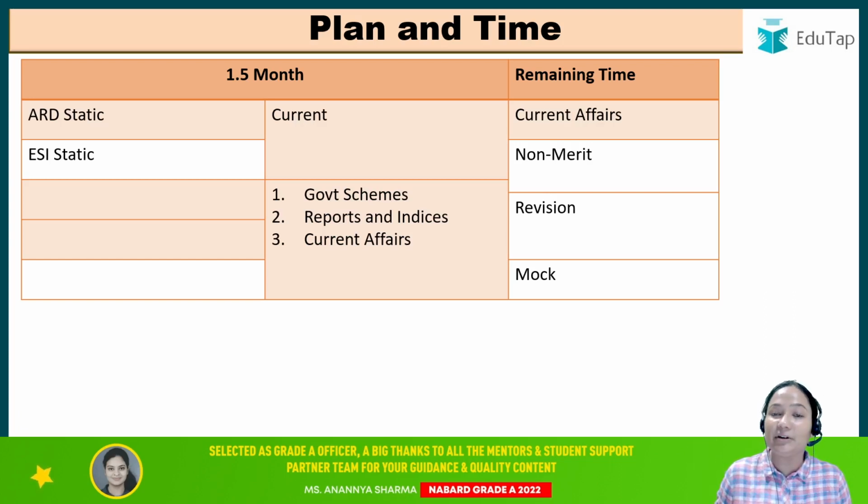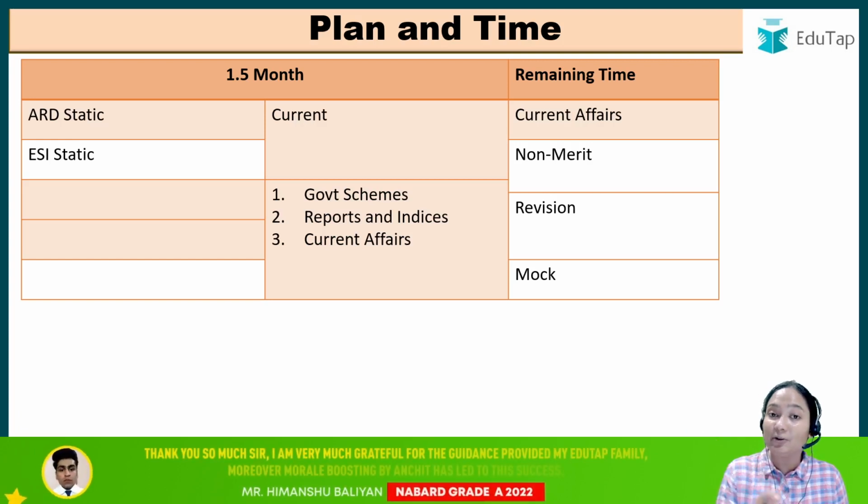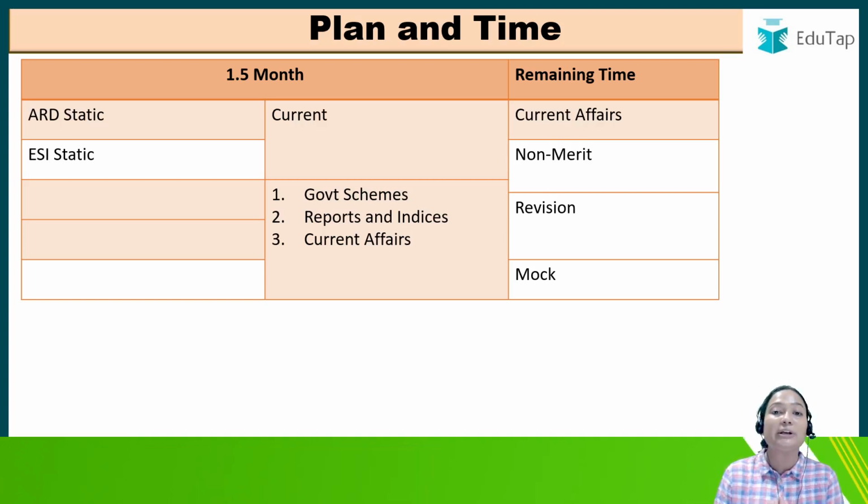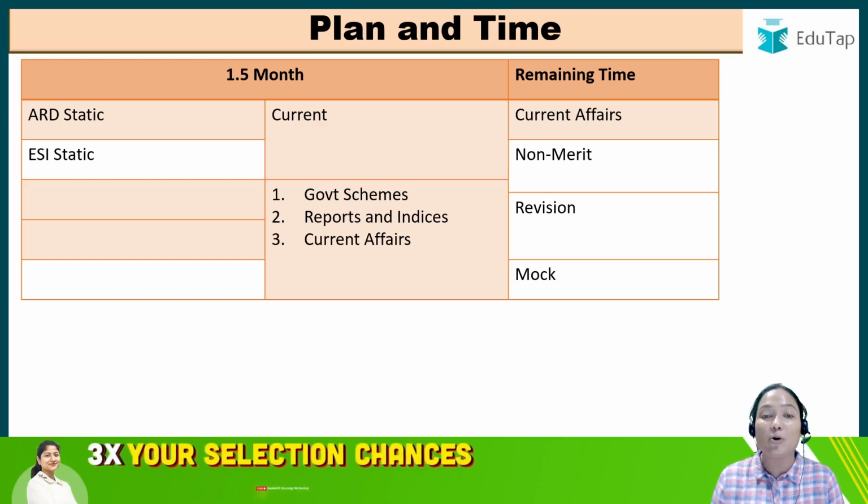So ideally we will focus on Phase 1 first, and in Phase 1 too there are two components that are very important. If you miss any of these components, it is not possible for you to crack Phase 1. ये इतना weightage रखते हैं. These two components are ARD static and your current affairs. कोई भी करंट अफेयर हो, बीट योर ESI, बीट योर ARD, बीट योर GA, होल करंट अफेयर, ये दो कंपोनेंट इफ यू आर एबल टू डू, नाबार्ड बहुत डूएबल है.